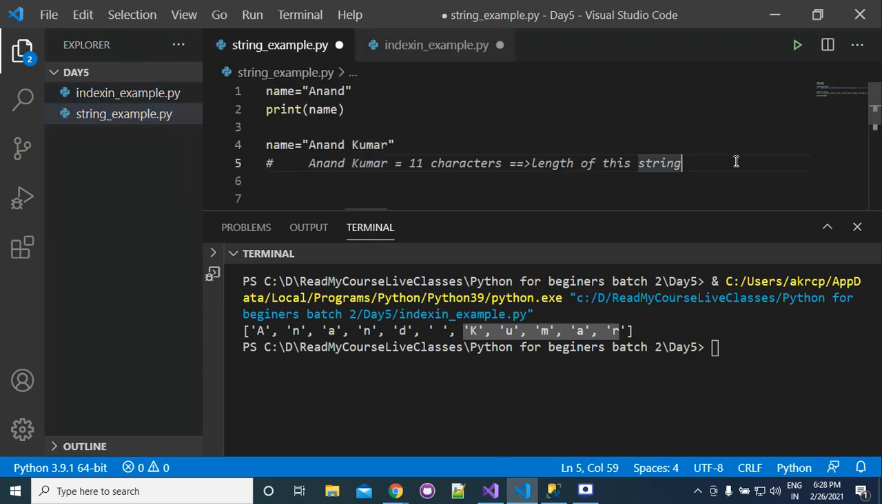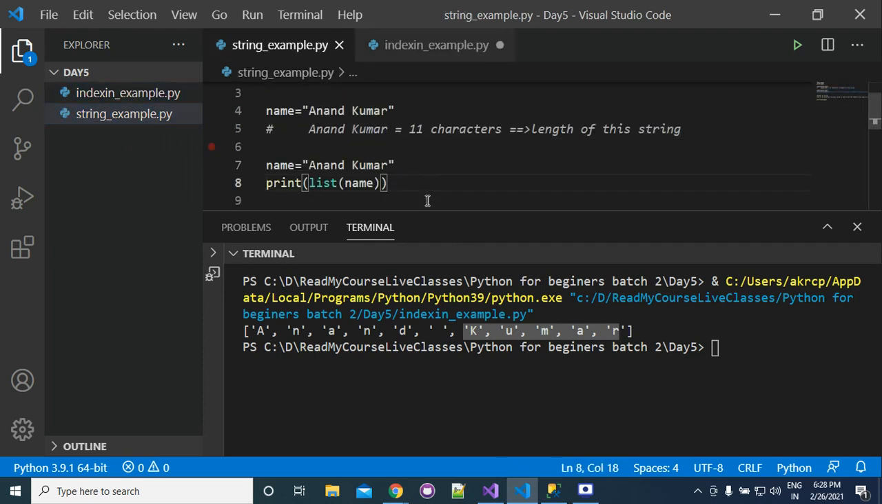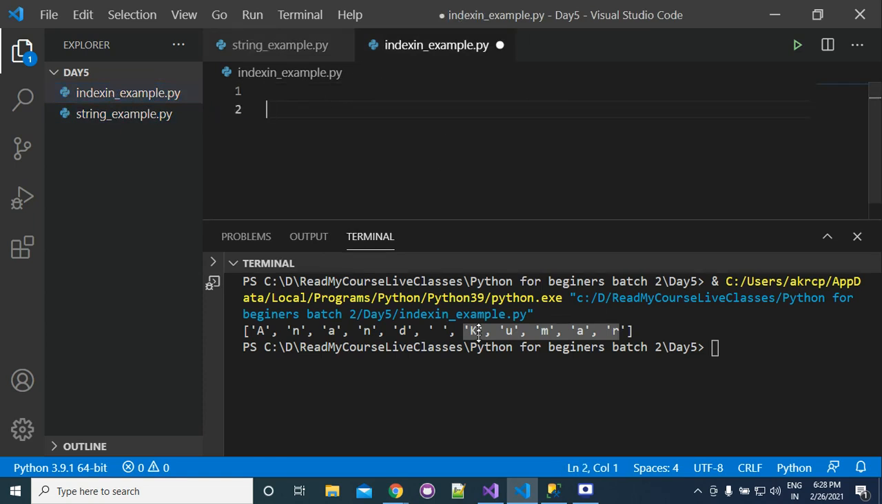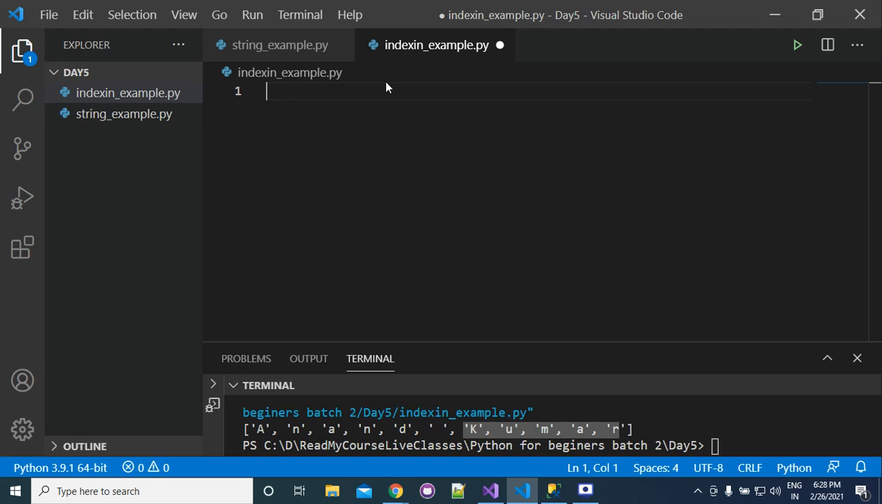This is not a part of indexing. So we are going to have the examples of indexing. Suppose that we have a string.